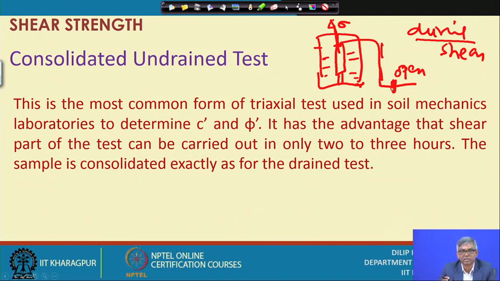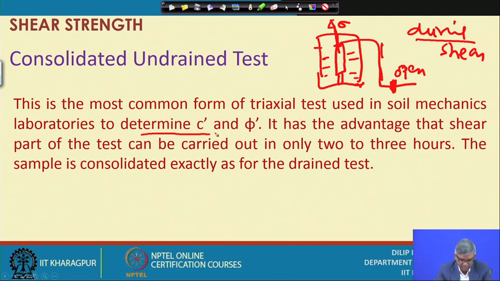That means in the first stage we consolidate the sample, and in the second stage we do not allow drainage. How is this helpful? If I can conduct it this way, it takes 1 day for consolidation, and for shearing maybe another half an hour maximum. So we can save time.